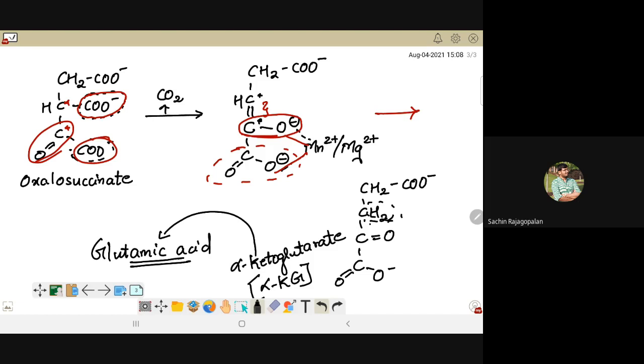So alpha KG is just one of those, but it has got its significance because it is able to form that amino acid from which you can form other amino acids, right? That's the reason why alpha KG has got this significance associated to it.